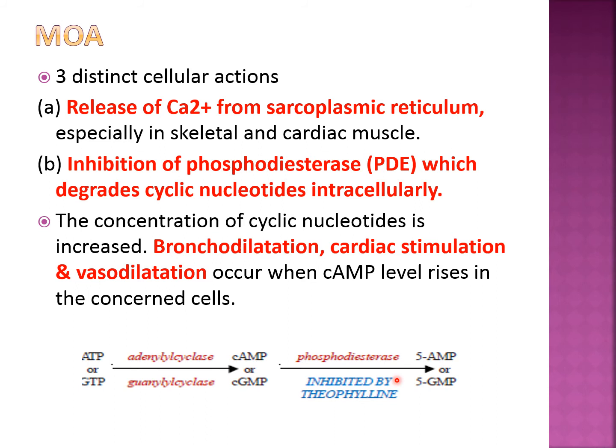There are 5 to 6 isomers of phosphodiesterase, out of which the hypothesis is that phosphodiesterase 3 and 4 are particularly inhibited by theophylline, and they will increase cyclic AMP and cause bronchodilation. Now whenever cyclic AMP is increased, apart from bronchodilation, the other two actions which happen are cardiac stimulation and vasodilatation. So whenever cyclic AMP level is raised, it will cause bronchodilation, vasodilatation, that is somewhat decrease in blood pressure, and cardiac stimulation.